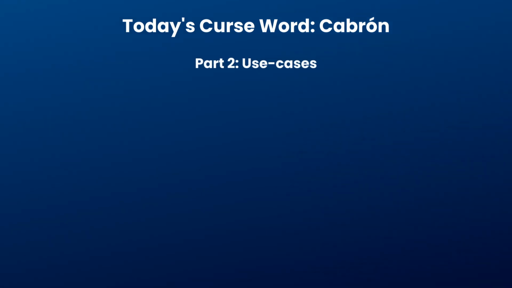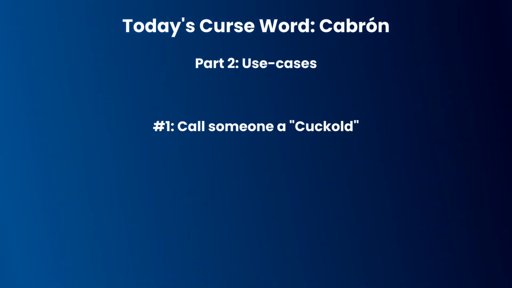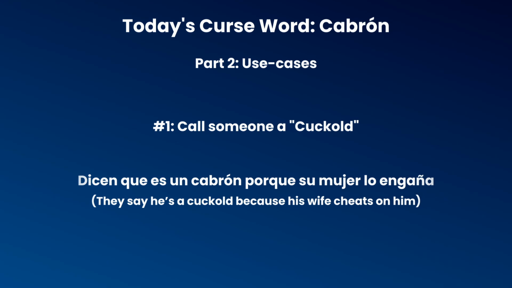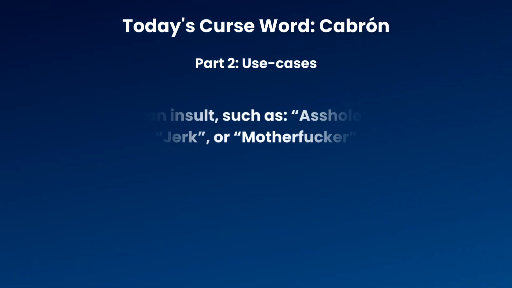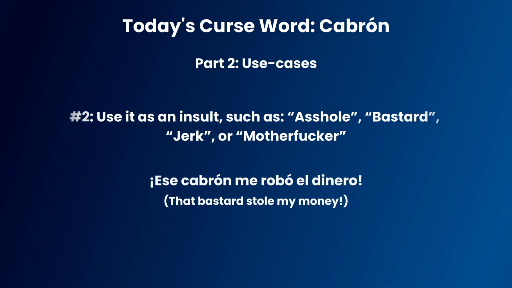Part 2. Use cases. Number 1. Historically, it was used to describe someone who is a cuckold, that is, someone whose wife would be unfaithful. For example, dicen que es un cabrón porque su mujer lo engaña. Number 2. You can use the word cabrón as an insult, such as asshole, bastard, jerk, or motherfucker. For example, ese cabrón me robó el dinero.